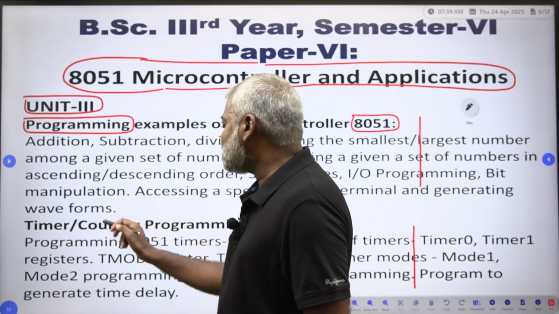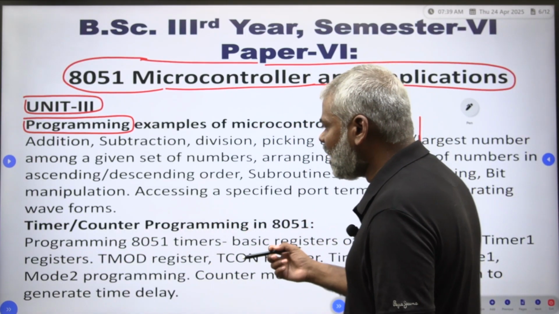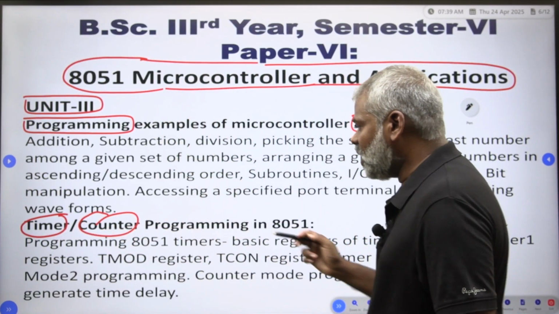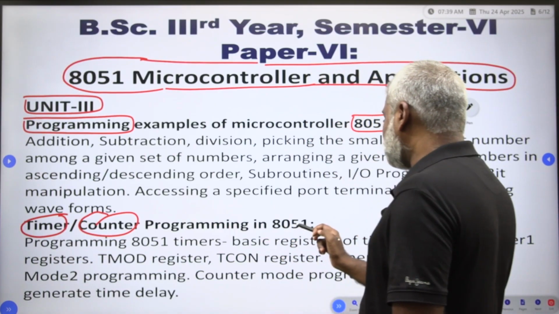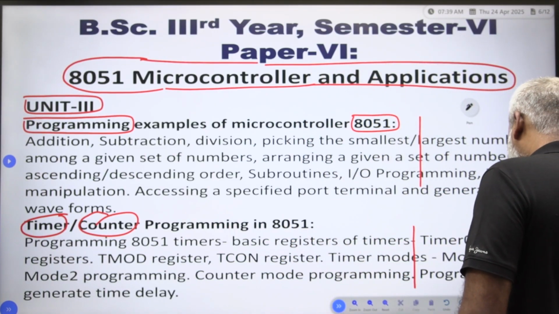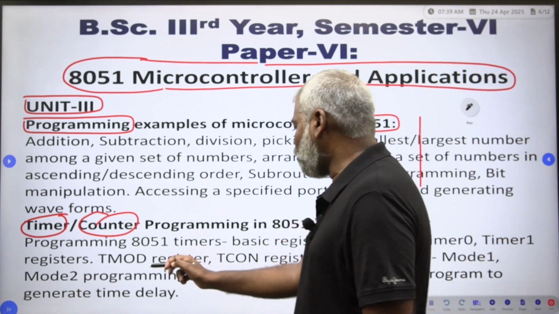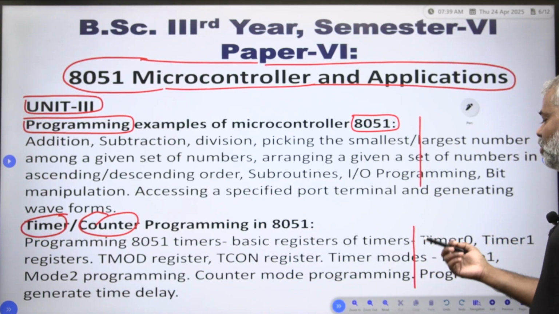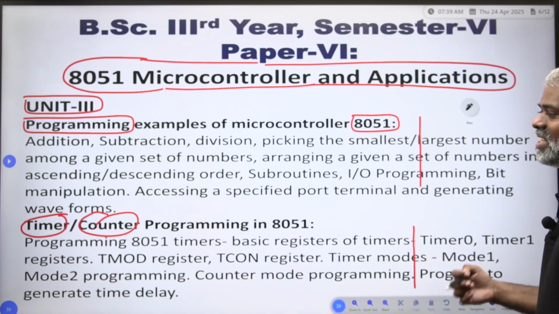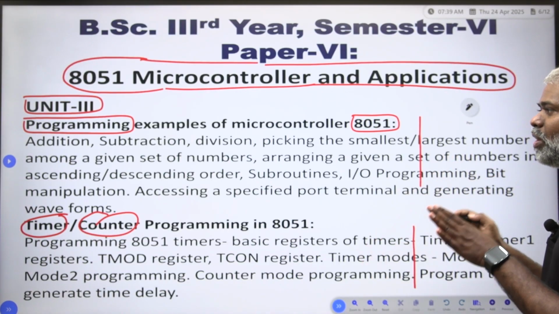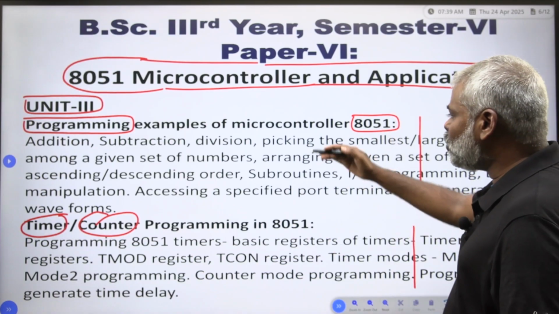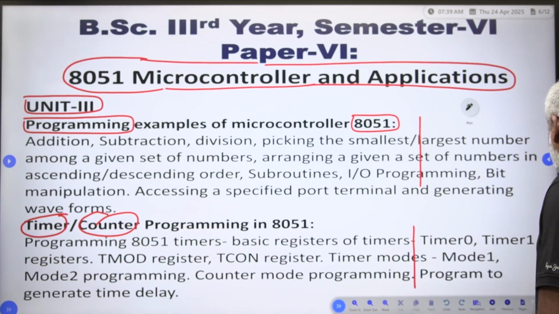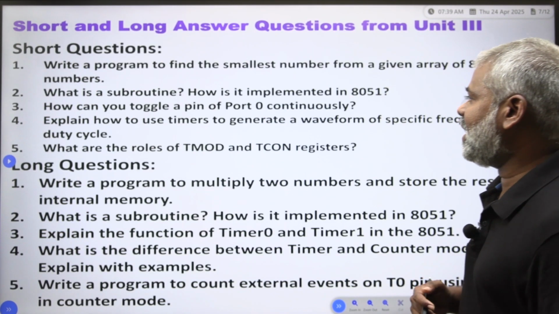Next, the second part is timer and counter programming. In how much time and how many counts it should take, programming 8051 timers. So, the basic registers of the timers, timer 0, timer 1 registers. TMOD register, TCON register, timer modes, mode 1, mode 2 programming, counter mode programming, programming to generate time delay. These are the timer and counter programming in 8051. So, these two parts are there, any one part you have to write. If you read thoroughly, you will be able to write the exam nicely in your theory examination.